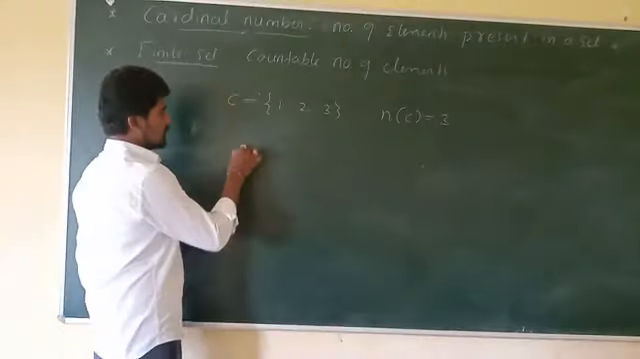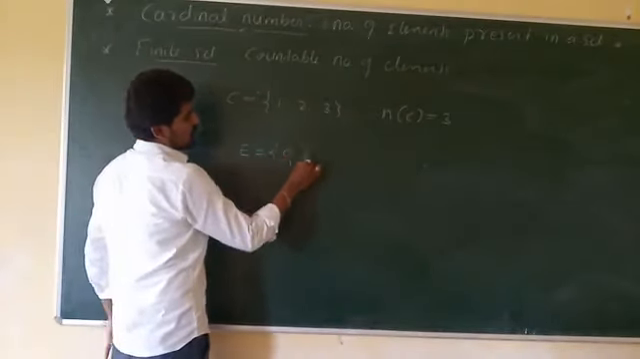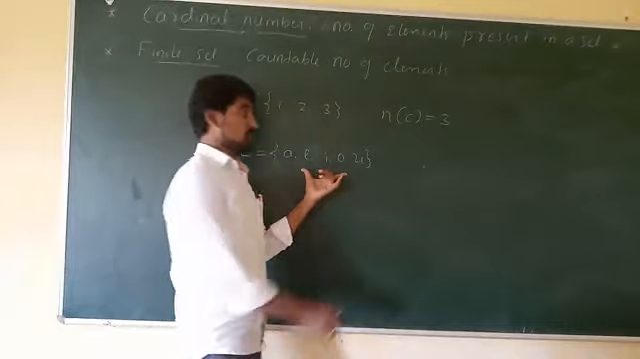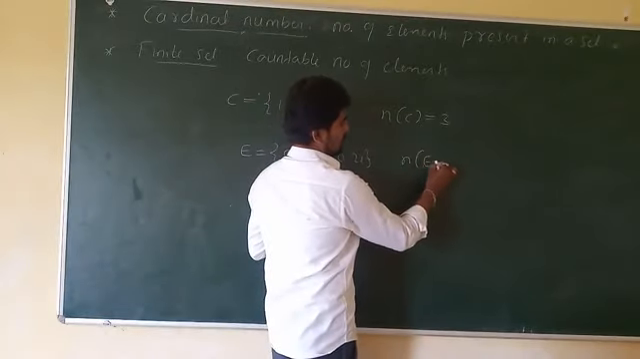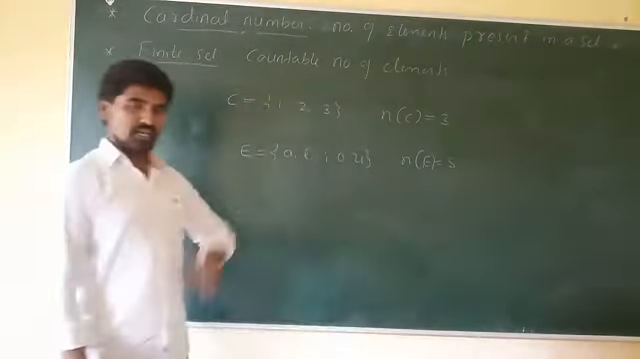Or you may consider one more example. Set E is equal to {a, e, i, o, u}. This is a set E which consists of 5 elements. So n(E) is equal to what? 5. A set whose elements can be counted is called finite. So next one is what? Infinite set. Next one is what? Infinite set.